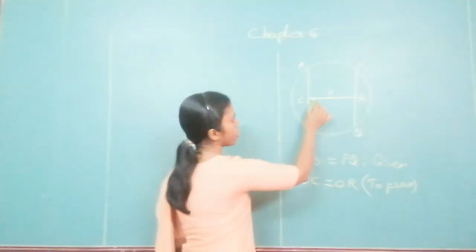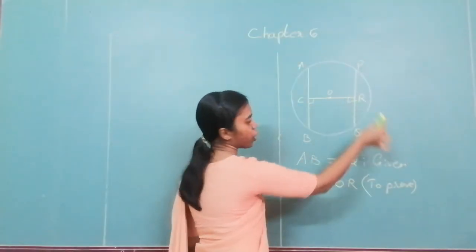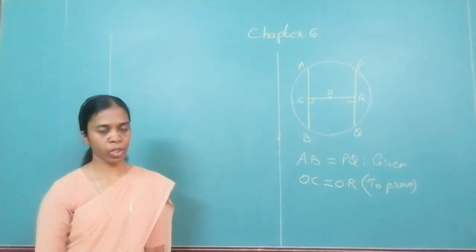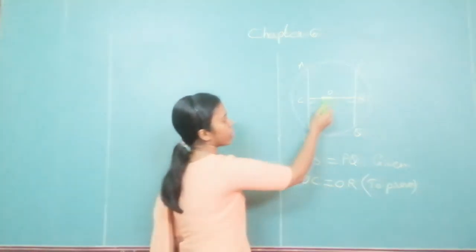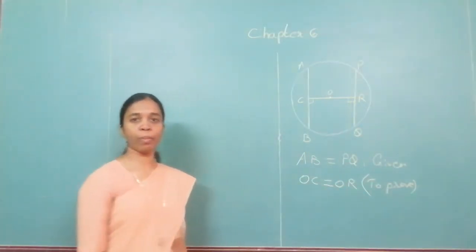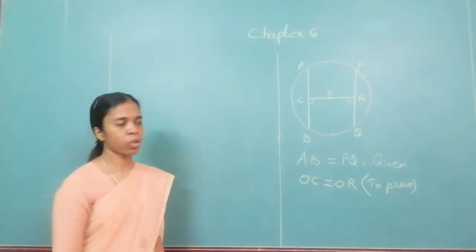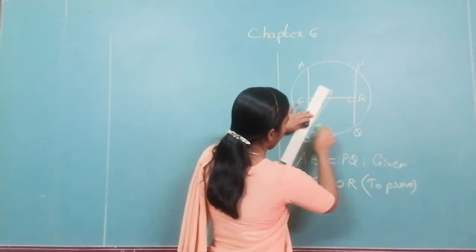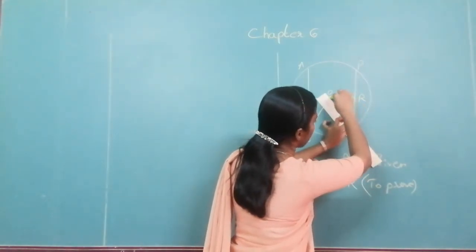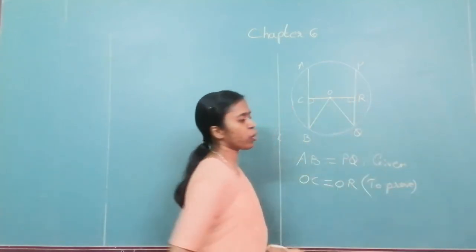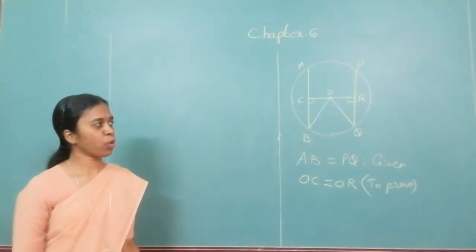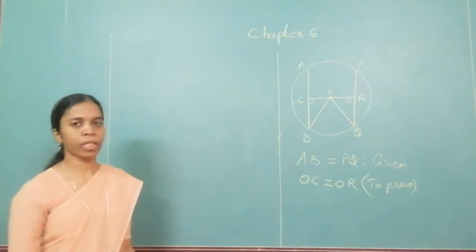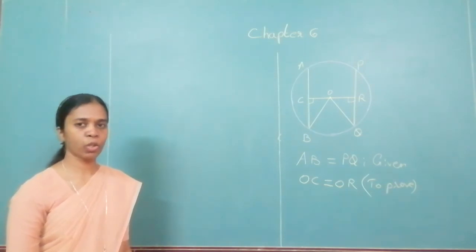Now, what is given to you is perpendicular. So they are the distance that is given. Now, to show that this is equal to this, we have to make them part of two triangles. So we have to again create two triangles. Join from here and join from here. These are the radii. So you got two triangles over here. If you show that the two triangles are congruent, then you can say that the corresponding sides are also congruent.